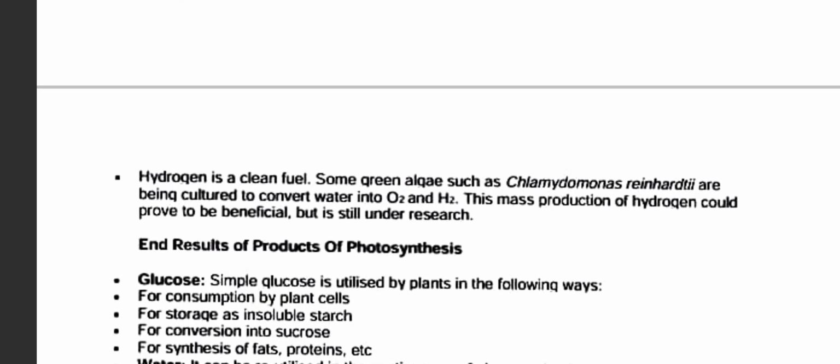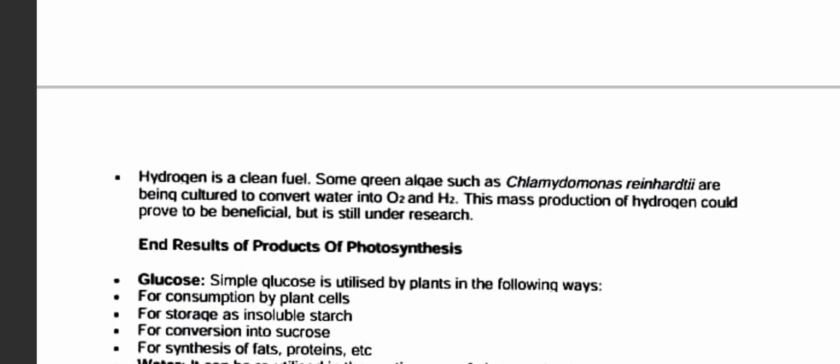So let's continue. Hydrogen is a clean fuel. Some green algae such as Chlamydomonas reinhardtii are being cultured to convert water into O2 and H2.